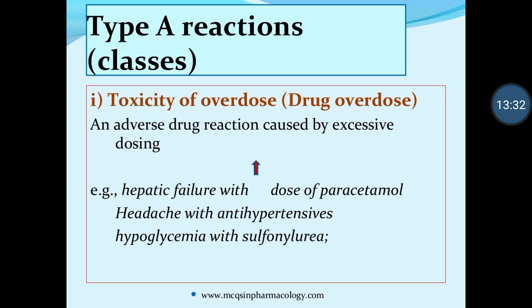The second example is headache with antihypertensives. If you take a large amount of antihypertensives, they produce headaches, because your blood pressure goes down below normal, reducing the amount of blood flow to your brain, and this produces a headache. Then hypoglycemia with sulfonylurea. Sulfonylureas are oral hypoglycemic agents. If you take a large amount, they will produce hypoglycemia, reducing the amount of sugar in the blood. This is the first part. We will now go to the second part of adverse drug reactions.